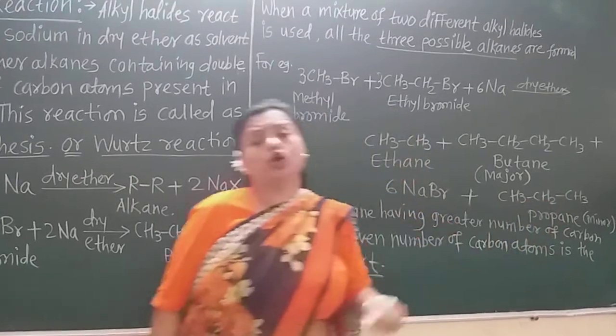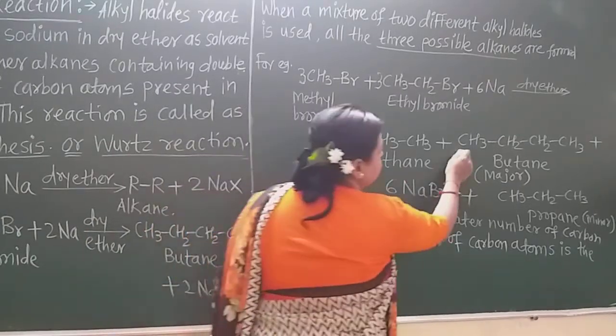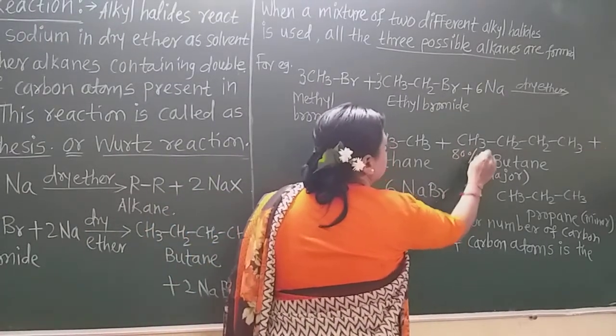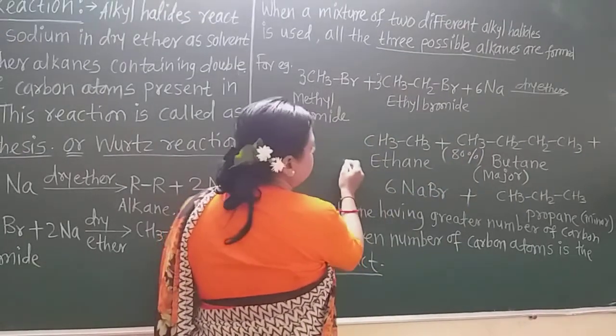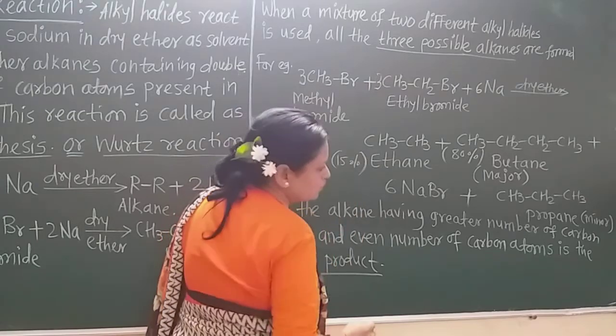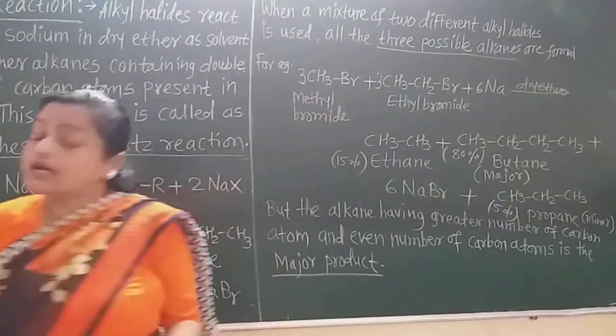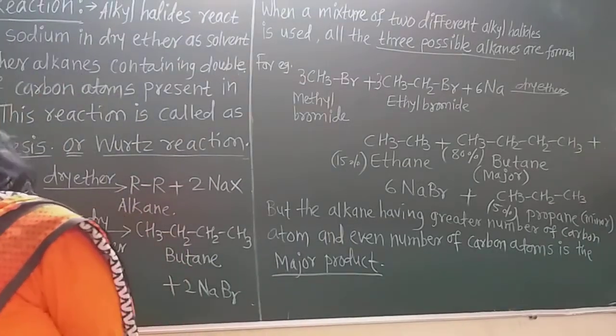This is very minor. Suppose the major is 80% product formed, then this is 15%, and this is only 5% product formed. Now you may ask me, why did this happen, madam?